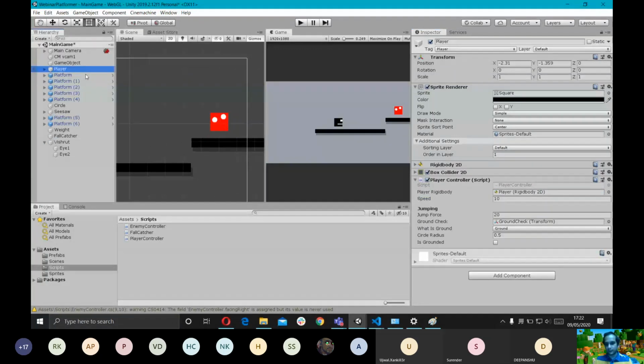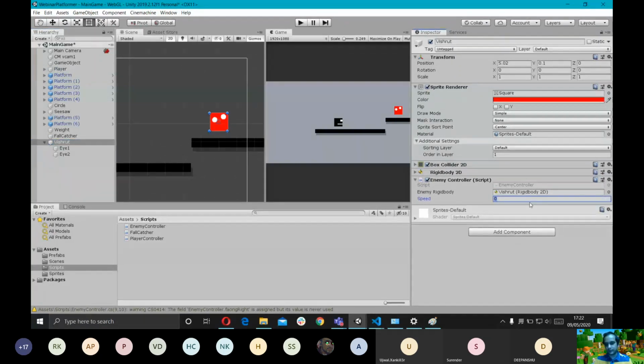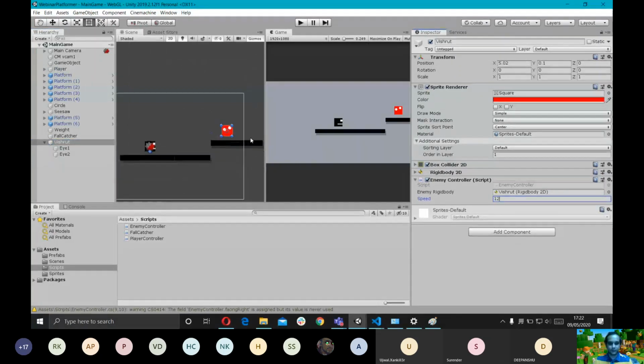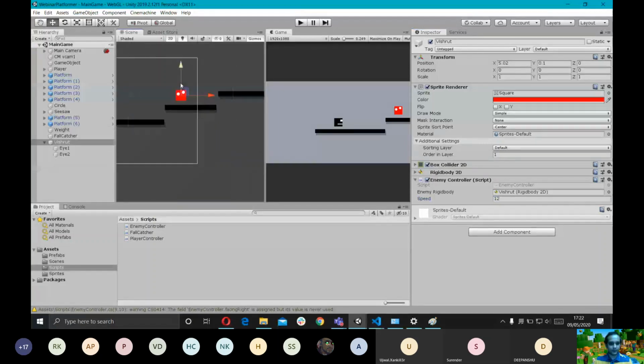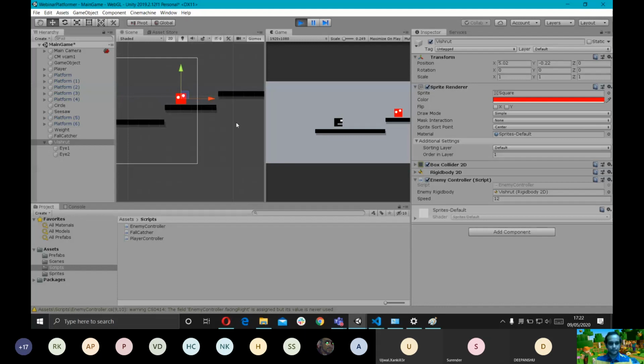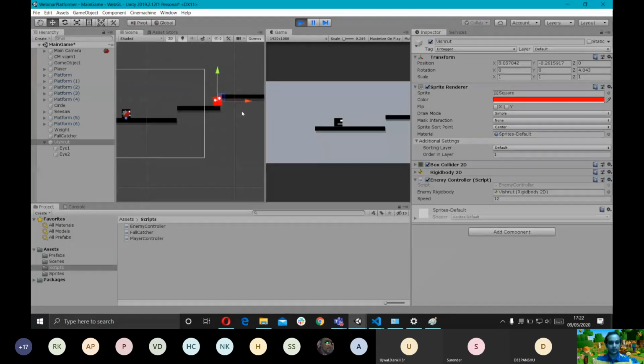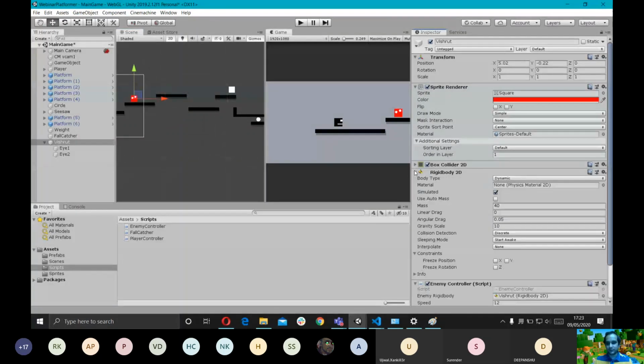And I'm going to give it a speed. What's the speed we gave to our player? So we gave 10, right? So I'm going to give it 12 to create a challenge. So let's see what happens now. I'm going to drag it down a bit. As seen, 12 is super fast. As soon as the scene starts, the enemy starts to move towards the right.